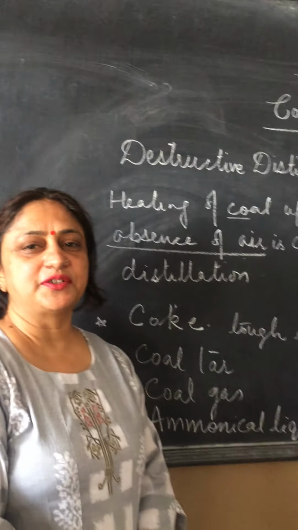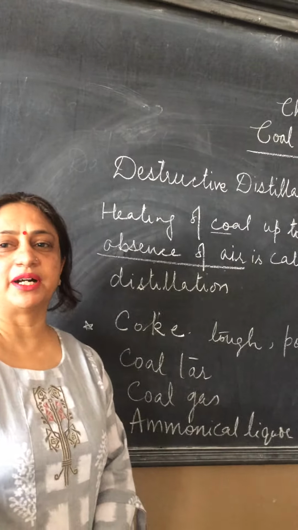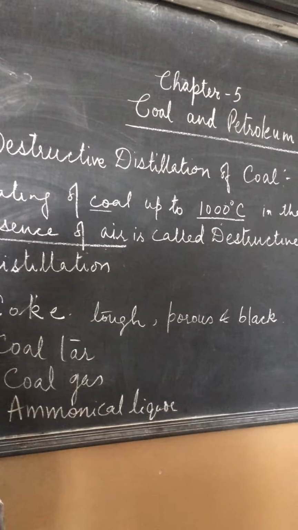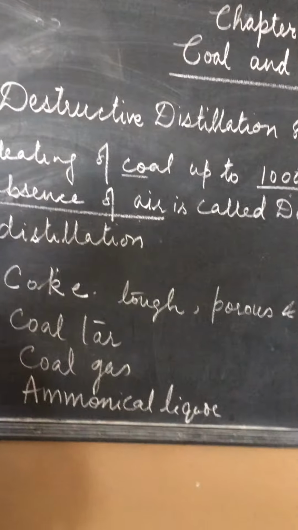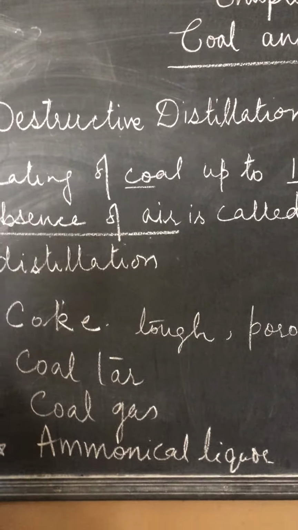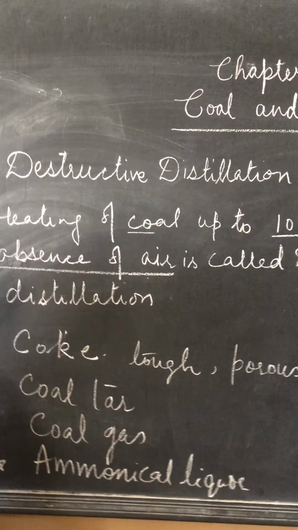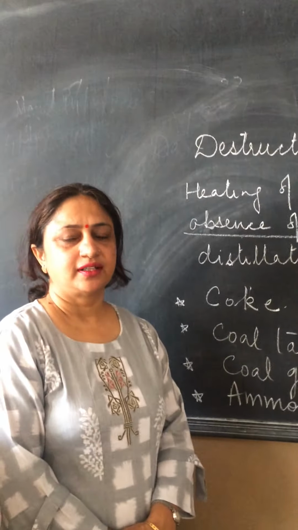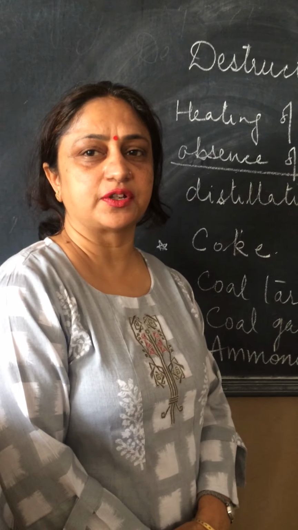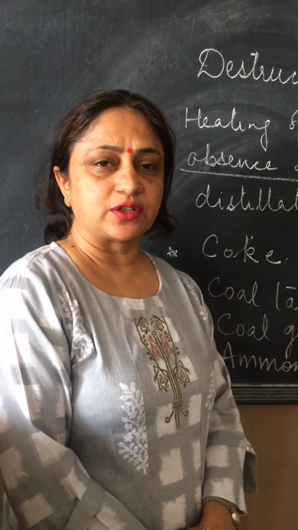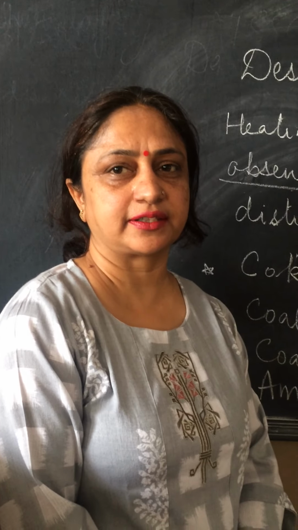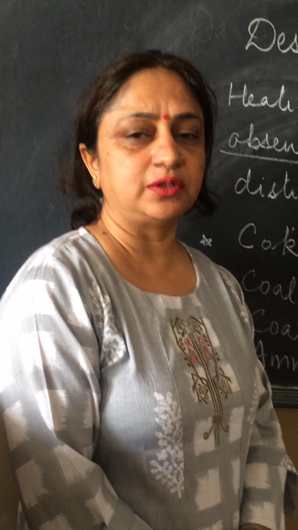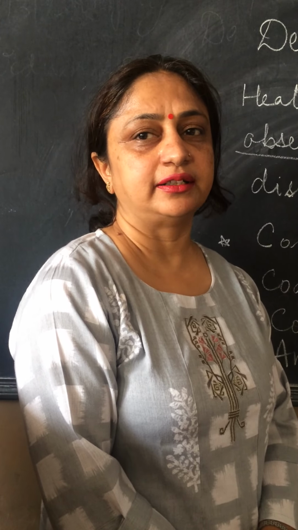In the previous two videos I have told you about coal and petroleum. First part was introduction where I have told you what is resource, then natural resources, that are two types, exhaustible and inexhaustible resources. Then we have done with inexhaustible resources and exhaustible resources. Exhaustible resources, they are fossil fuels, coal, petroleum and natural gas. In this chapter, we are going to deal in detail with coal, petroleum and natural gas.